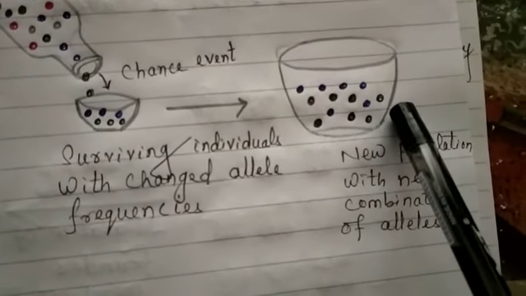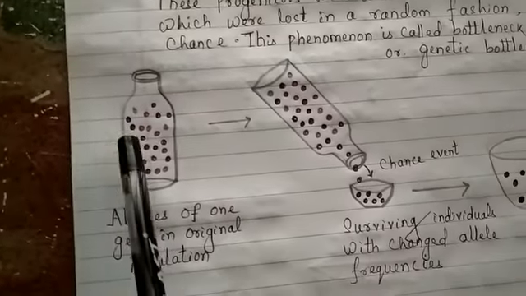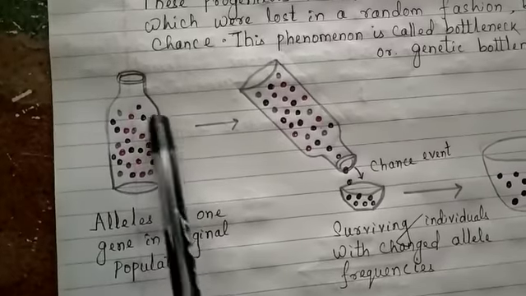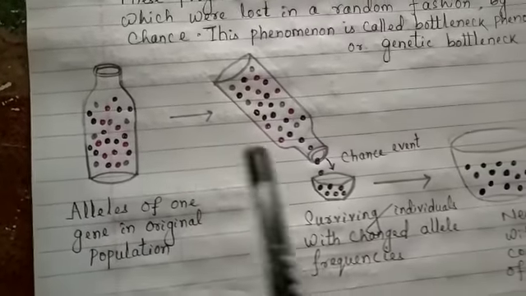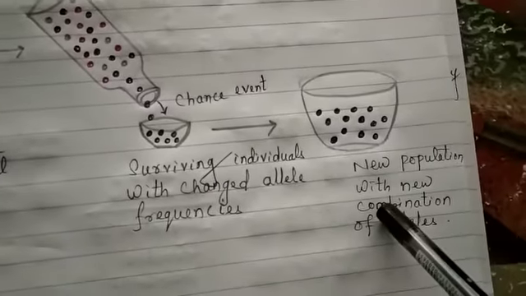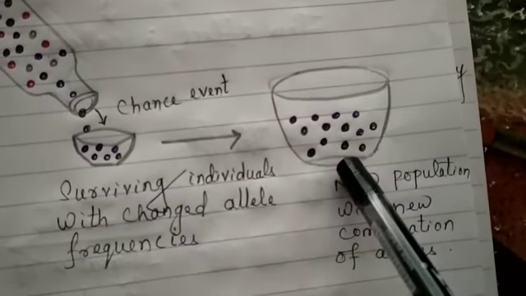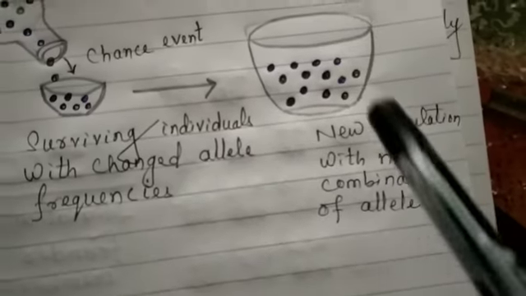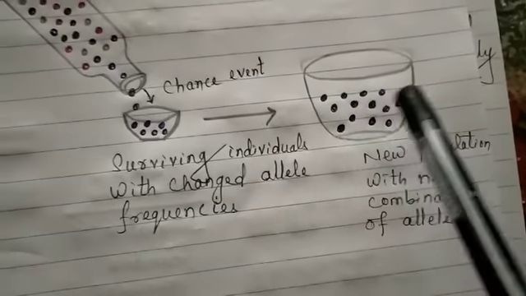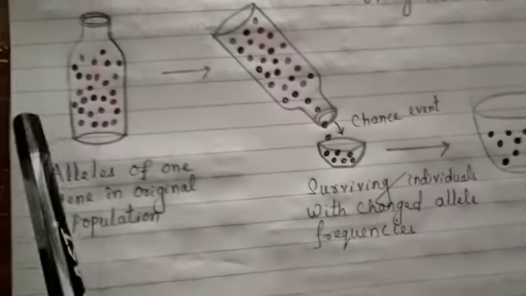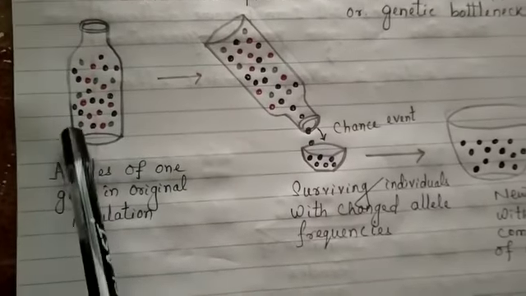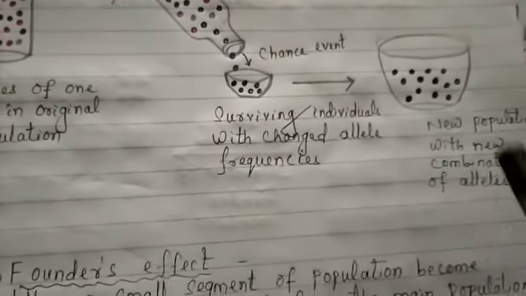produce a new population. You can see that in the original population we had many colored jelly balls, but when the new population has been made, we get only two colored jelly balls, one blue and one black. So here the types of alleles are very few compared to the main population. So here we got a genetic drift.